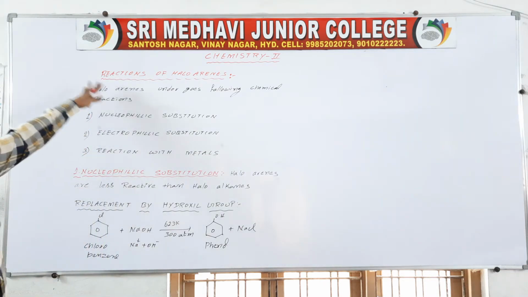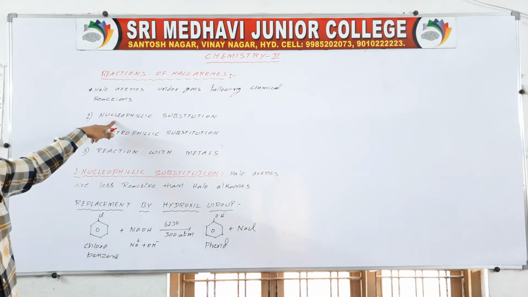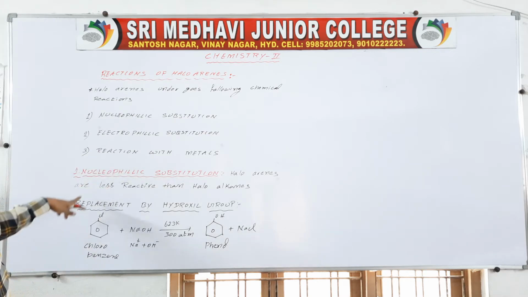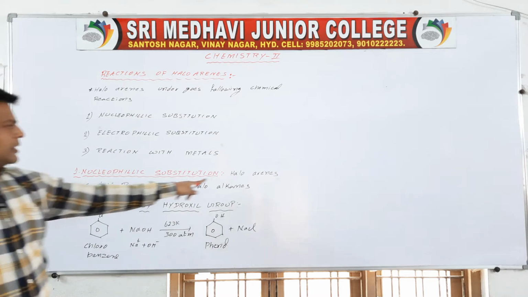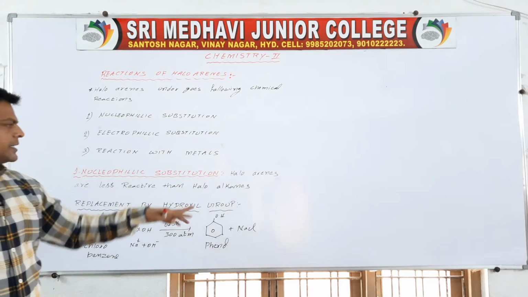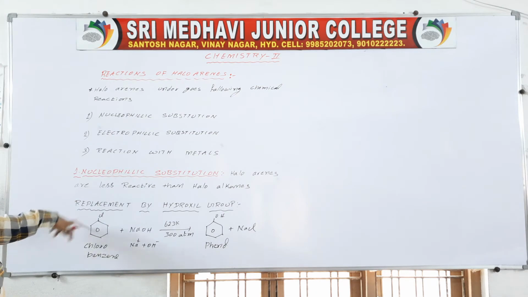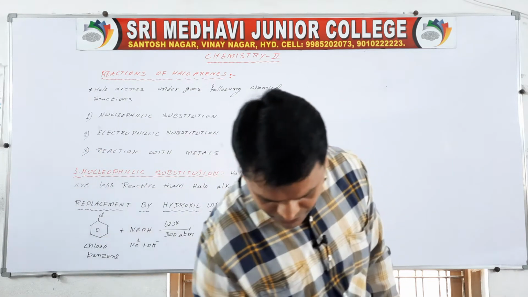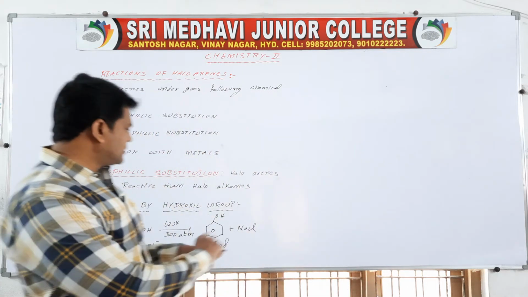So haloarenes undergo the following chemical reactions: nucleophilic substitution, electrophilic substitution, and reaction with the metals. In nucleophilic substitution reactions, haloarenes are less reactive than haloalkanes. First one, replacement by hydroxyl group. Next we are going to discuss electrophilic substitution reactions.